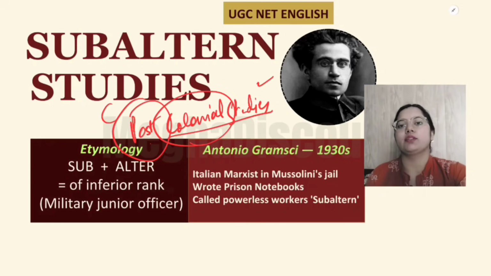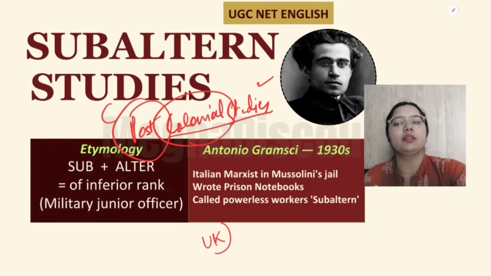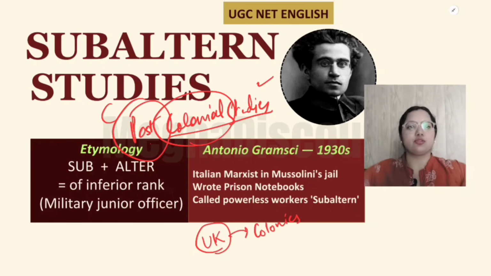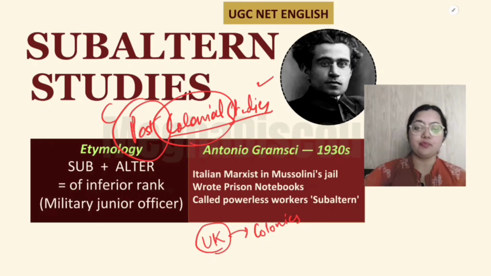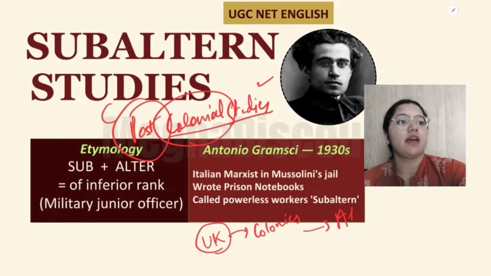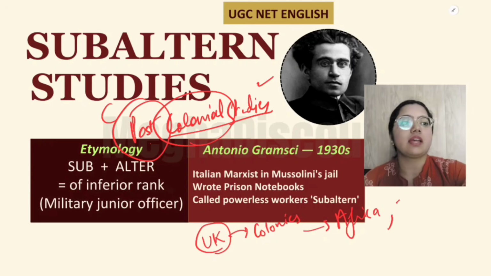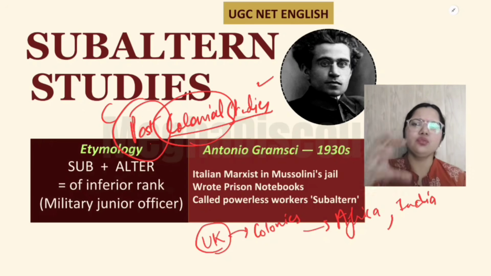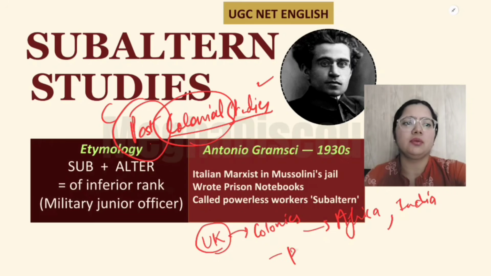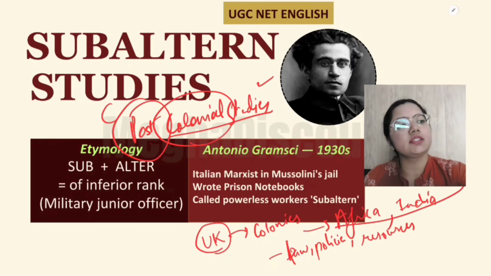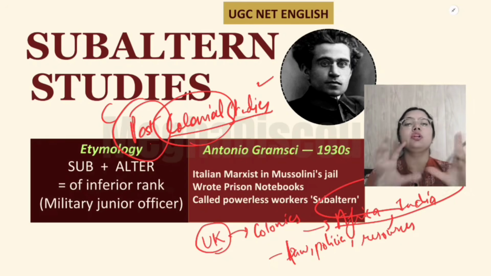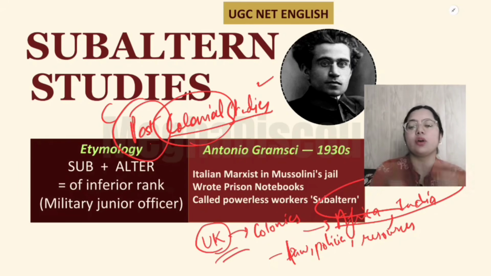What is post-colonial studies? We know that the UK, the Britishers, made colonies in various parts of the world while they were exploring. Africa, the Middle East countries and countries like India were their colonies, and they used to own the administration, the law, the policies, the resources. All of these things of the colonies were controlled by the Britishers. That is how a colony is made.